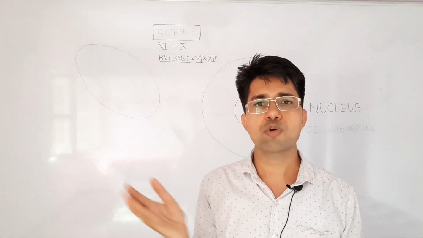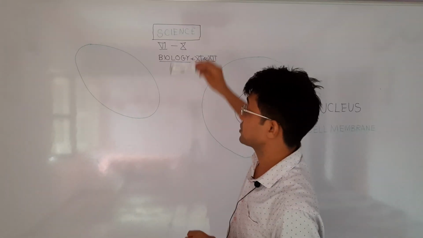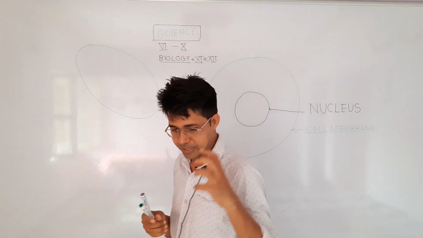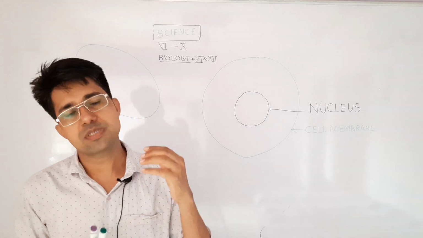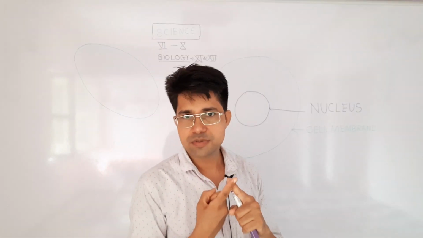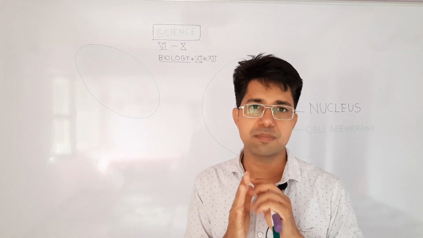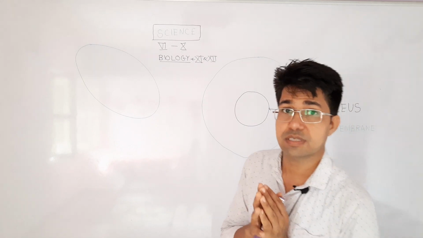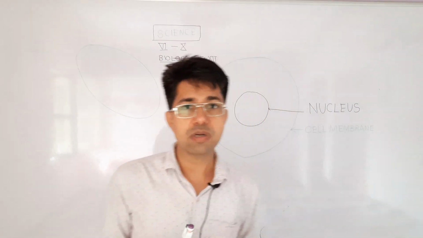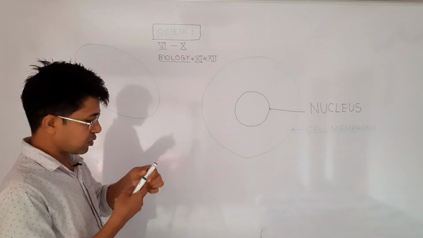All these topics we study under science, and the branch of science which covers living organisms, their structures and functions, plants, animals, biodiversity, resources, environment, comes under one branch of science which is called biology.